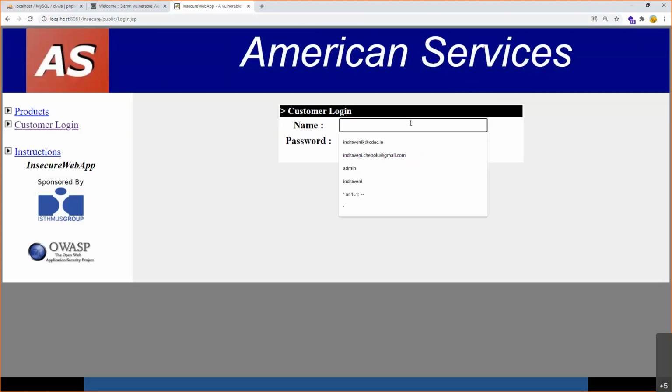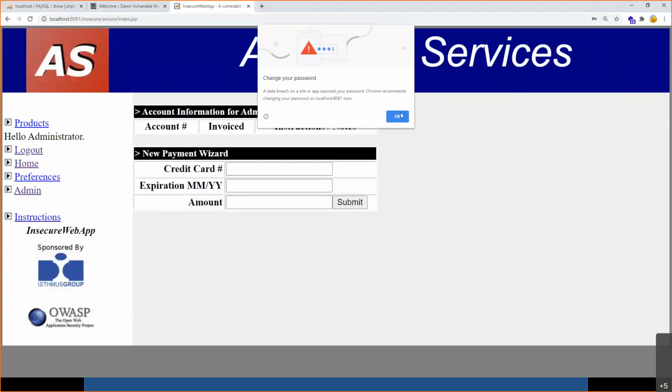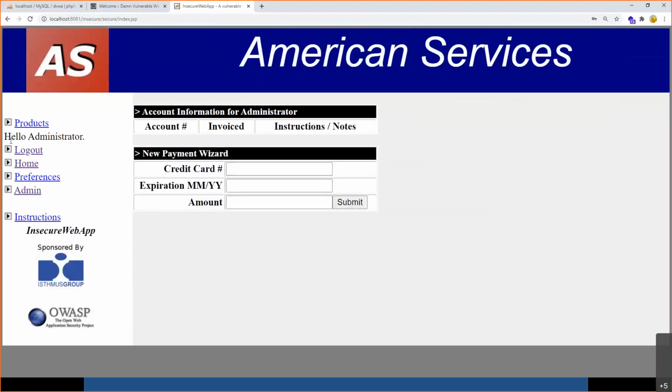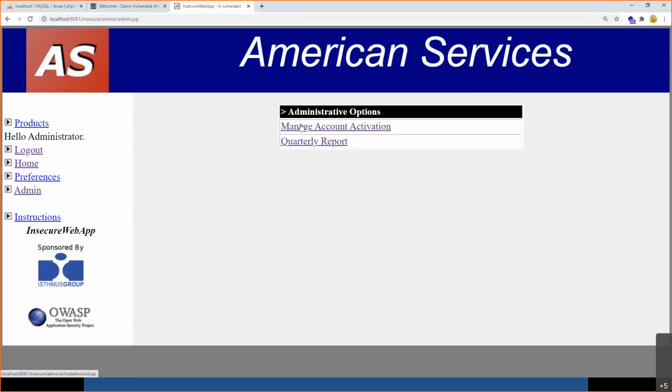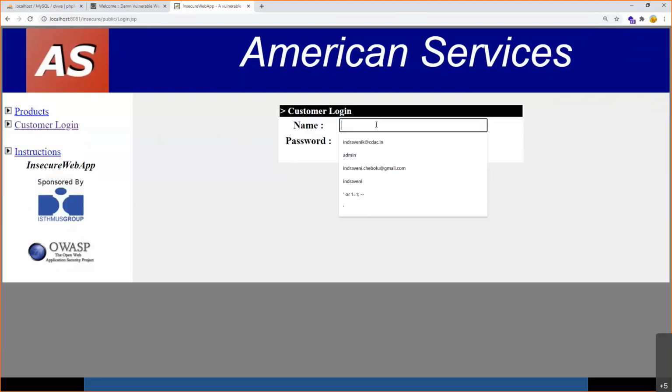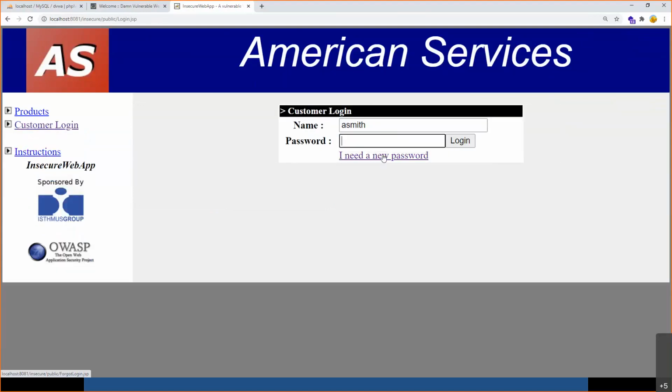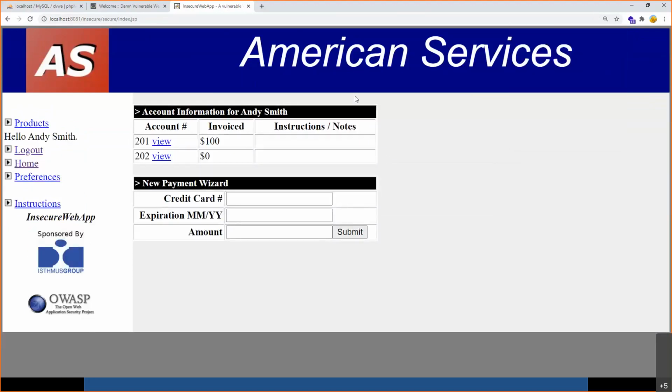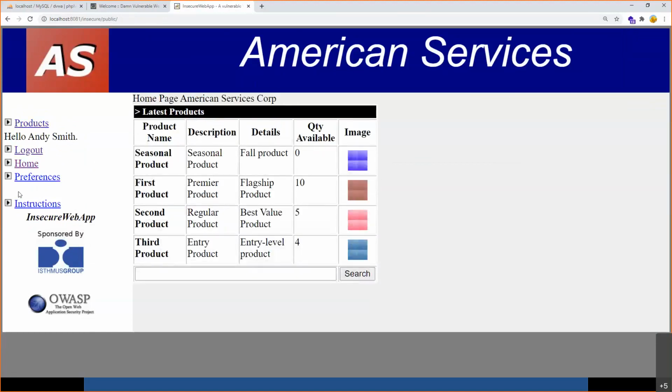Now in this application, for example, I log in as administrator. Okay, I've logged in as administrator. You can see the application is greeting me, hello administrator. There's a logout button, there is a home button, and there's an admin tab over here. Some pages are there for admin to access. Now I log out. I can also see that there's one more user in this, and for this user there is some information here. Similarly, home is there, preferences, products is there. But you see here, there is no admin tab.